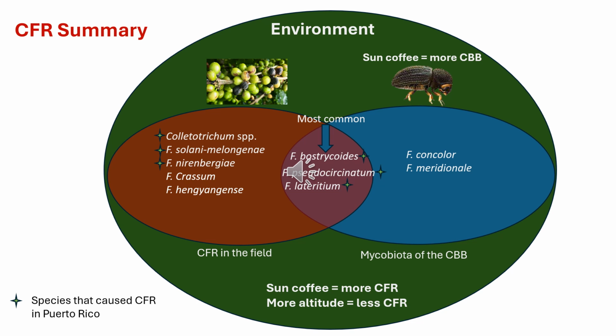Three Fusarium species were found in both rotten coffee tissue and as part of the coffee berry borer microbiota. All three species were pathogens to coffee: Fusarium bostricoides, pseudocircinatum, and lateritium, where Fusarium bostricoides was the most common species found in both rotten coffee tissue and the coffee berry borer. In general, sun coffee had more coffee fruit rot, and at higher altitude the coffee fruit rot was less.